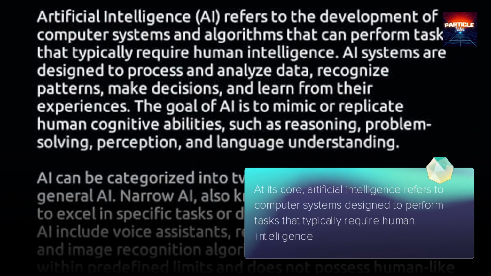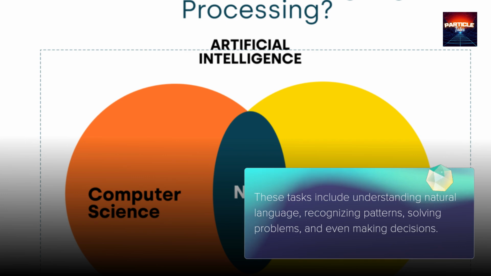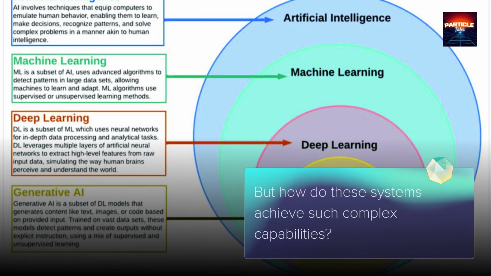At its core, artificial intelligence refers to computer systems designed to perform tasks that typically require human intelligence. These tasks include understanding natural language, recognizing patterns, solving problems, and even making decisions. But how do these systems achieve such complex capabilities?